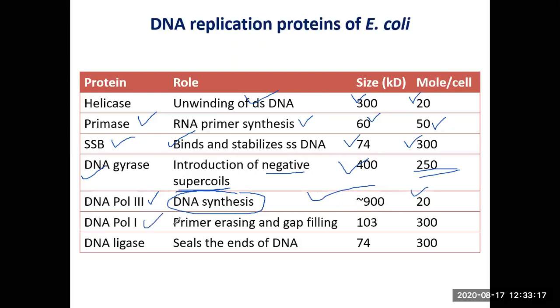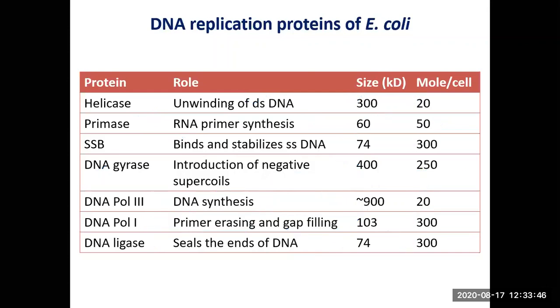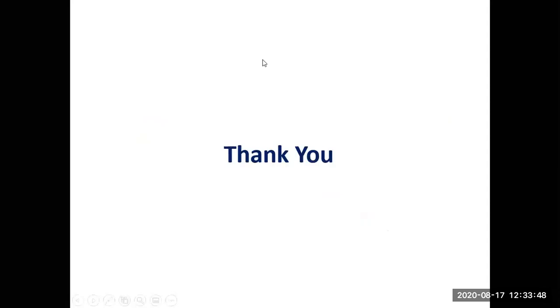DNA pol 1's job is to erase the primer and fill the gap. It's a gap filling enzyme. It can synthesize something like 20 nucleotides in one go. 103 kilodalton is the molecular weight and there are about 300 copies in each cell. DNA ligase is responsible for sealing the gap, sealing the ends of the DNA, 74 kilodalton, and there are about 300 copies in the cell. So this is all about the DNA replication process.